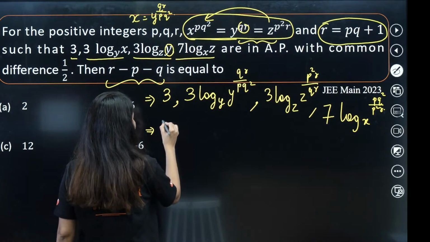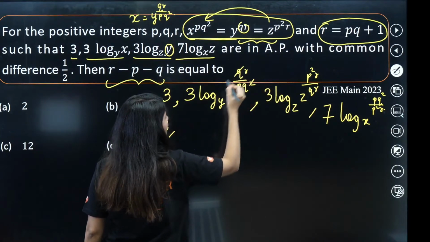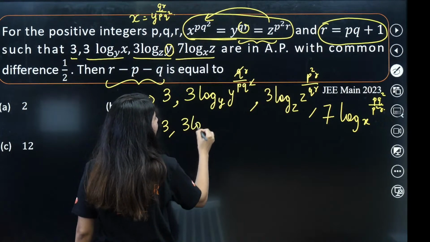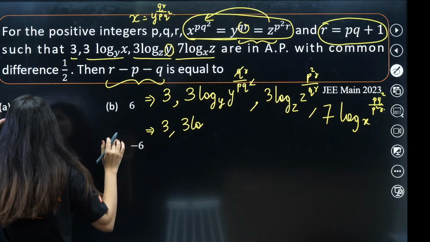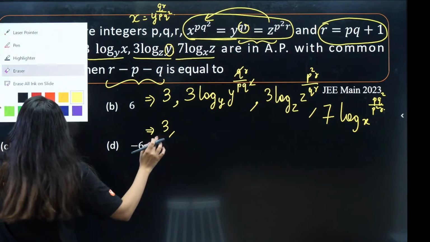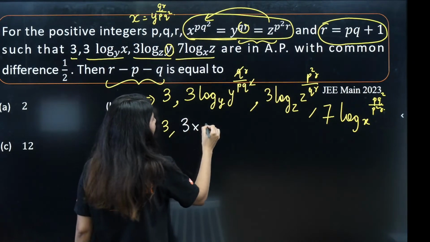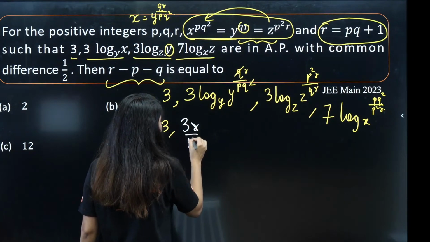Okay. So 3 comma. Now qr by pq square, this is gone. So 3 log of, okay, log is gone actually. You know the property, right? You know the property, log is gone. So it will be what? 3 multiply r upon pq. So 3r by pq,